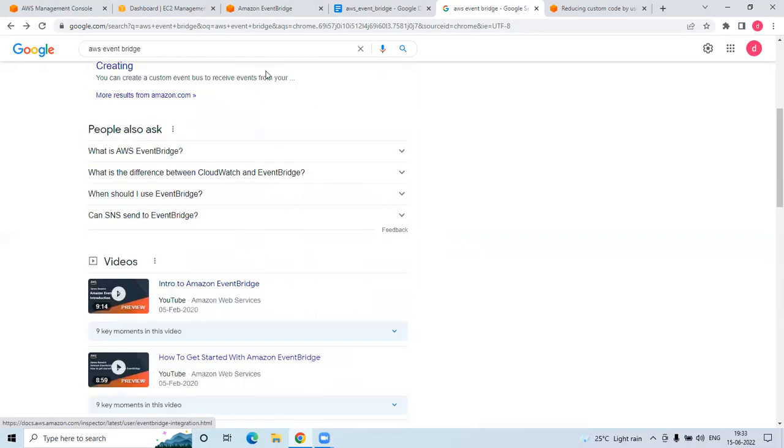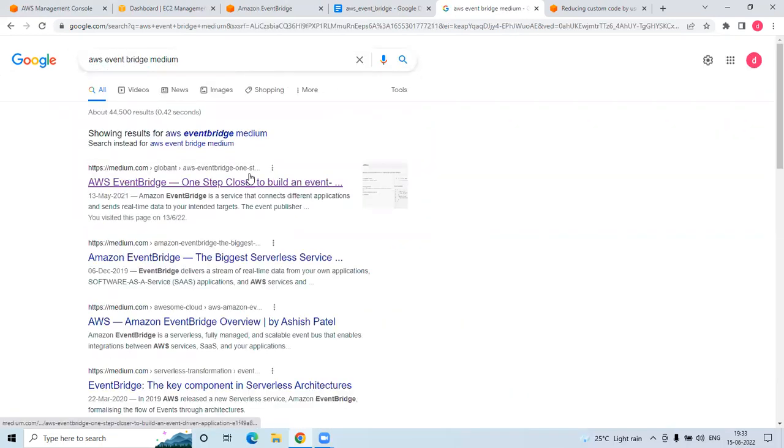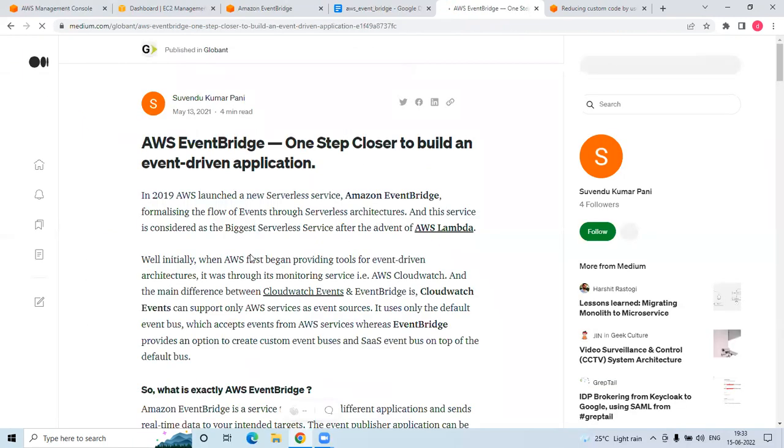EventBridge. Let's go to medium.com. Medium is where we have a lot of articles that explain things end to end, from the EventBridge page. AWS launched a new serverless service, where we are not using servers.